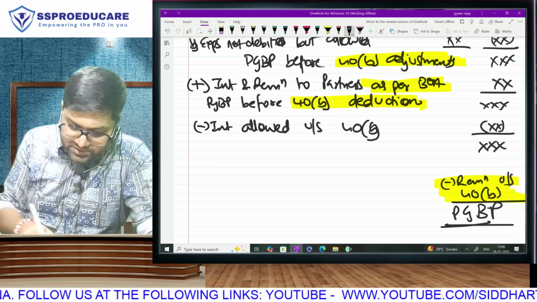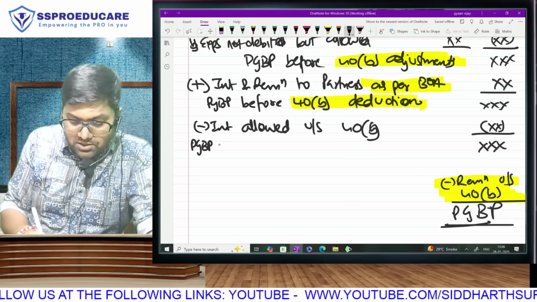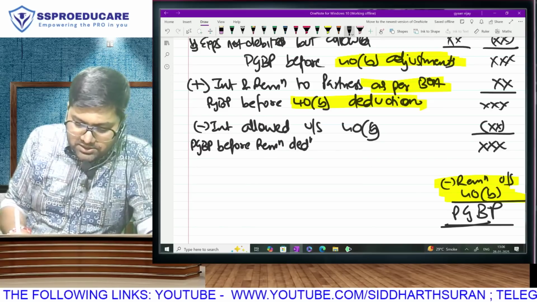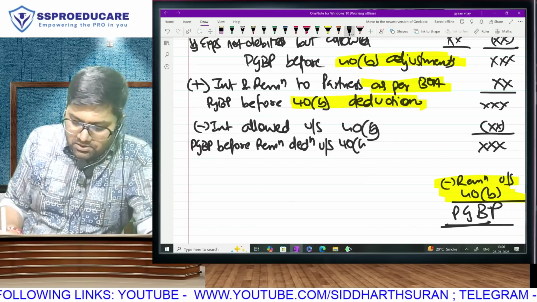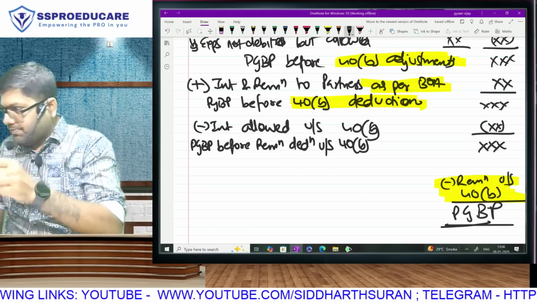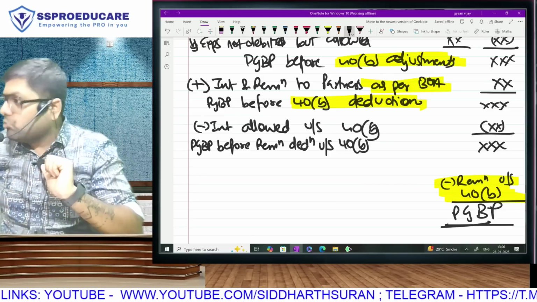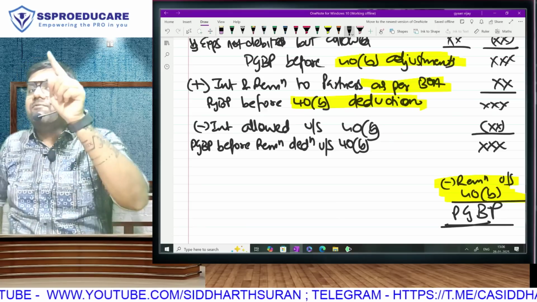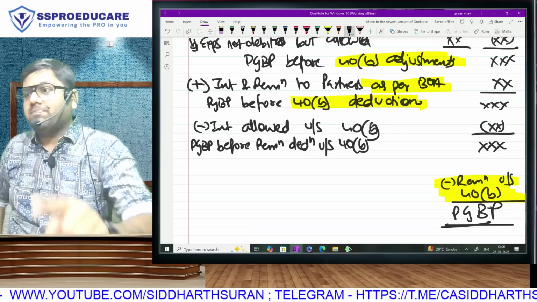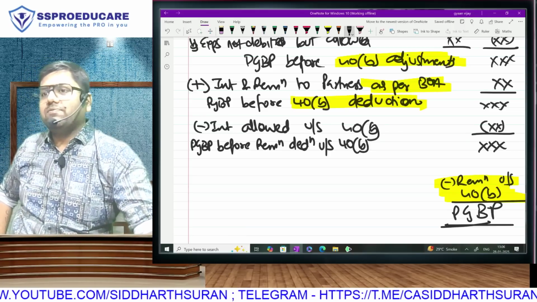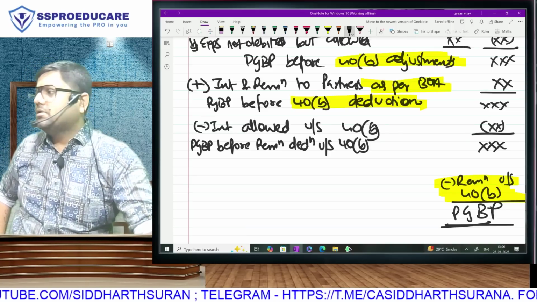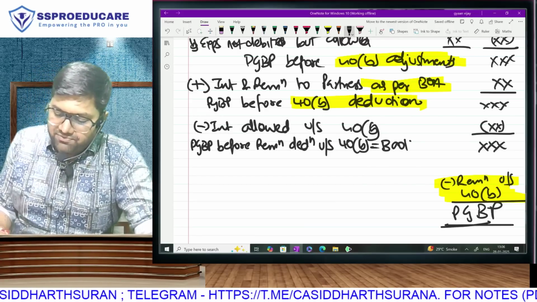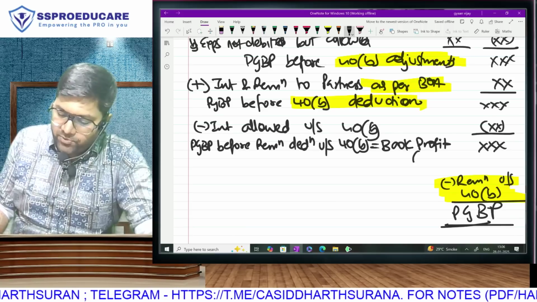So can I name this amount? Think about it. PGBP before remuneration deduction under section 40B. Because have I completed everything in PGBP? For interest, I have done add and less both. For remuneration, I have done add. I am only left with less. I am 1 step away from completing my PGBP. What is that 1 step that I am away? The remuneration deduction. This, ladies and gentlemen, can also be given a fancy name called book profit if positive and